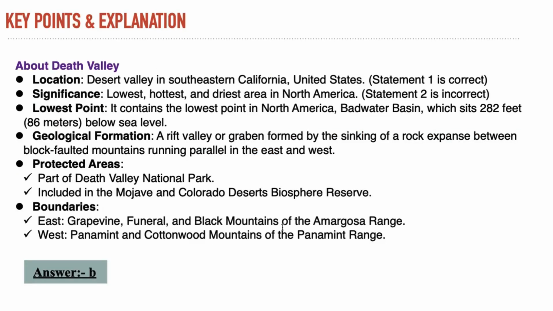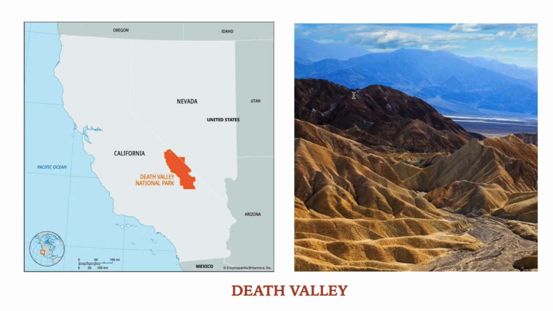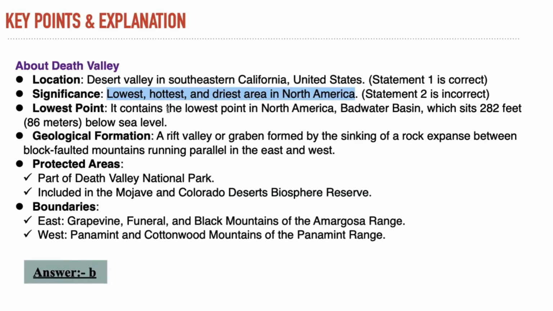Before proceeding towards the answer, we should know what Death Valley is. Death Valley is a desert valley in southeastern California, United States, and it is the lowest, hottest and driest area in North America. I'll show you a picture. You can see from the picture, it is a desert valley in southeastern California, and it is the lowest, hottest and driest area in North America.